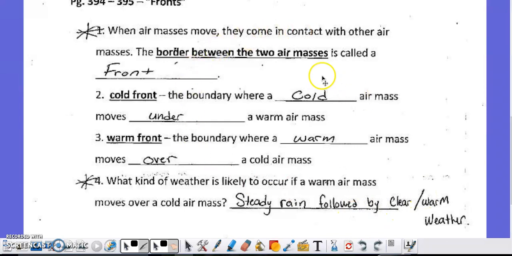Remember, there's a lot of information here, but all you have to pull out is the front definition and the fact that the warm front will bring steady rain followed by clear and warm weather for the district test. That's because they have the asterisks here for you to study.